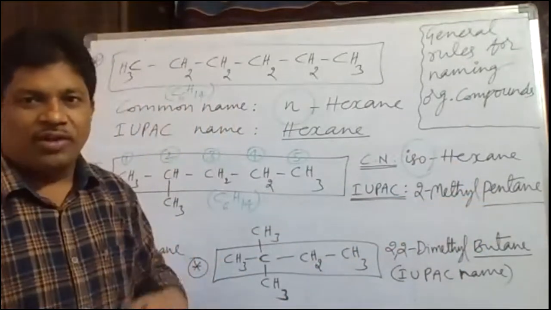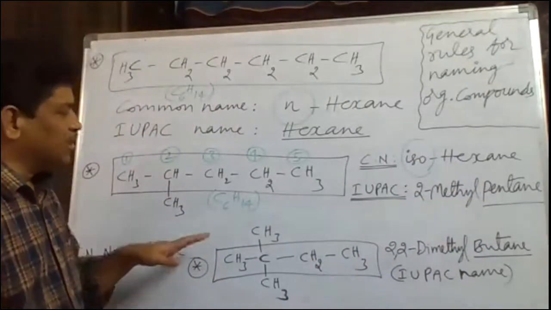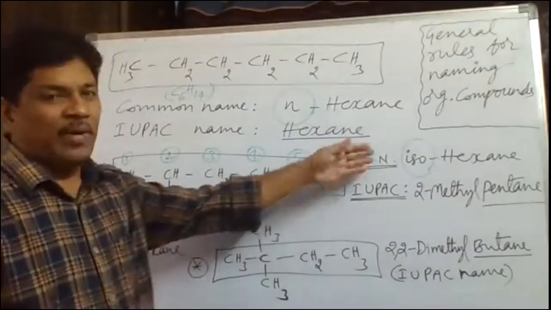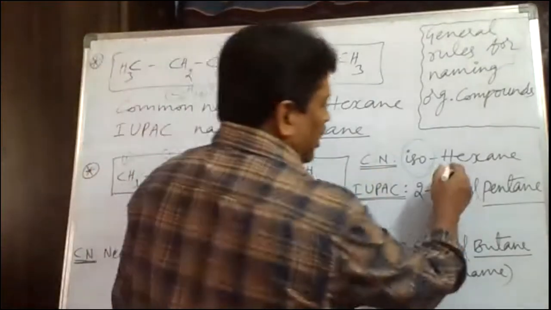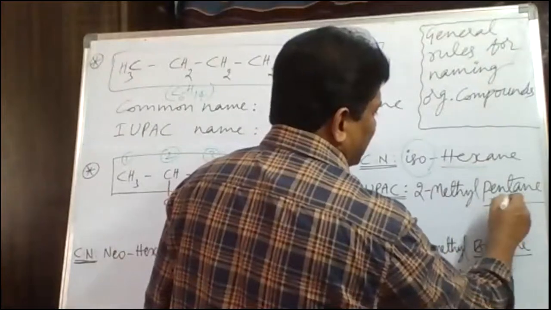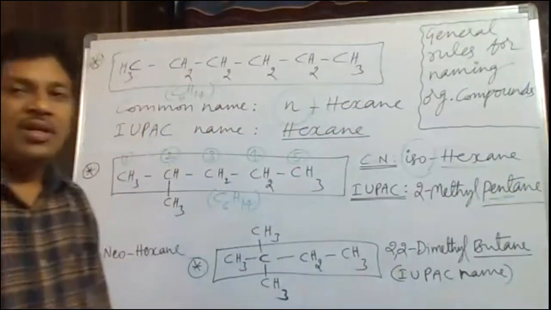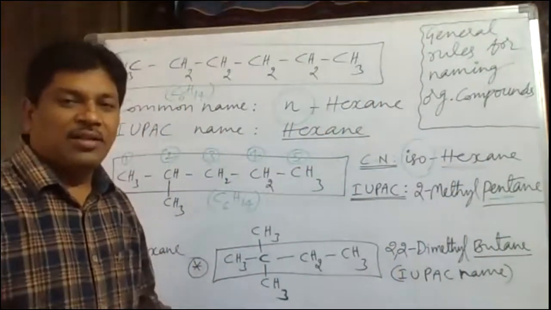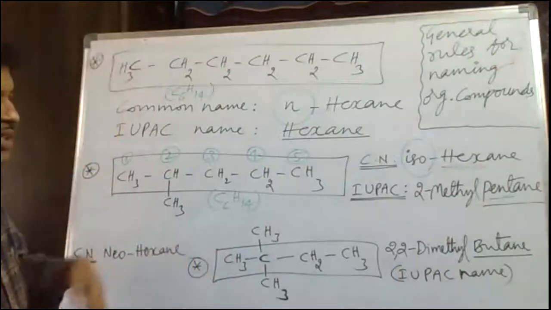The single bond between all the carbon atoms. Okay, so it's about what now here? IUPAC name and common name. So here you see, in the common name, we got hex. Here in the IUPAC name, we got pent. The word root is pent. The word root has been changed when one branch of methyl is present.